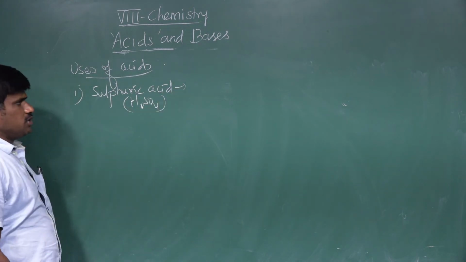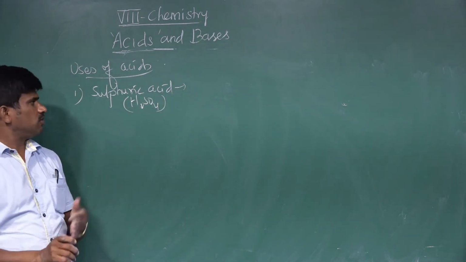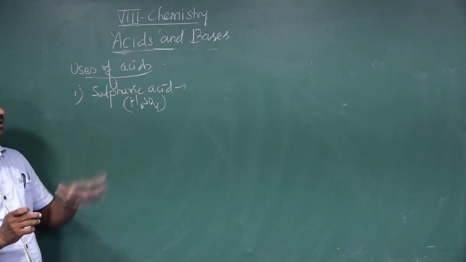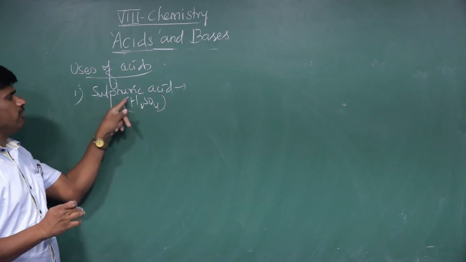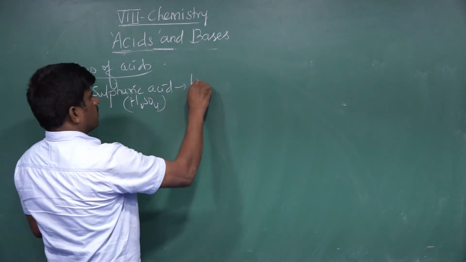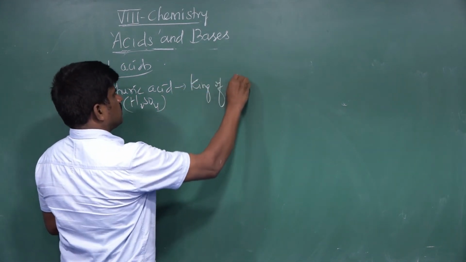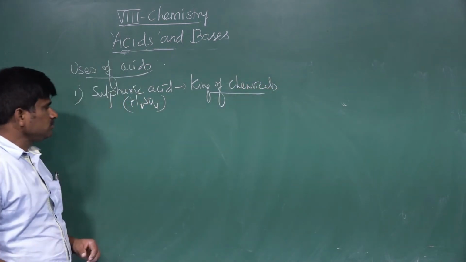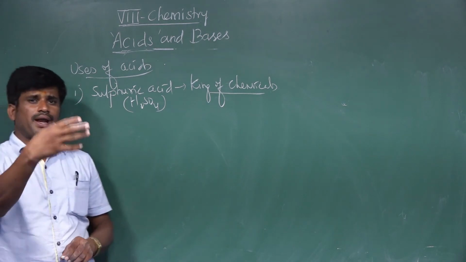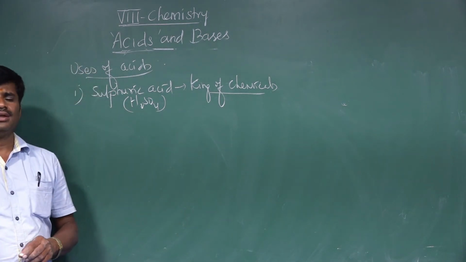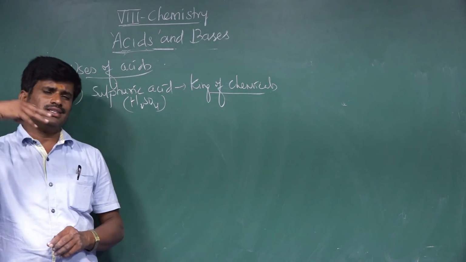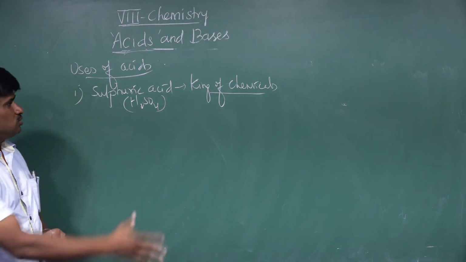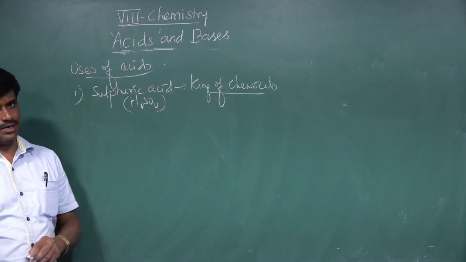Sulfuric acid is called the king of chemicals. Why is it called the king of chemicals? This acid is used as a reagent to manufacture many compounds. That's why it is called the king of chemicals.